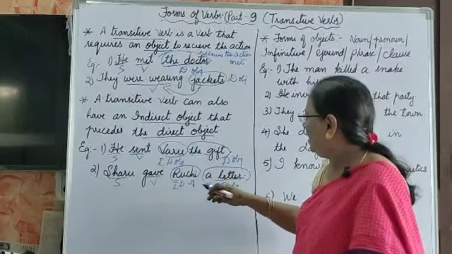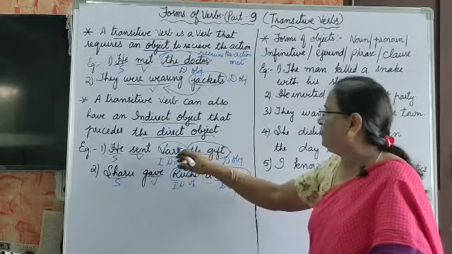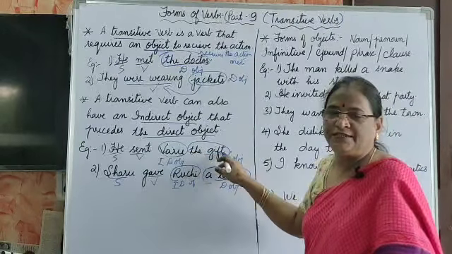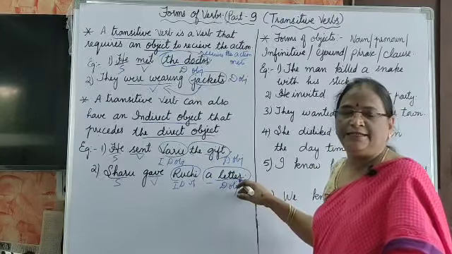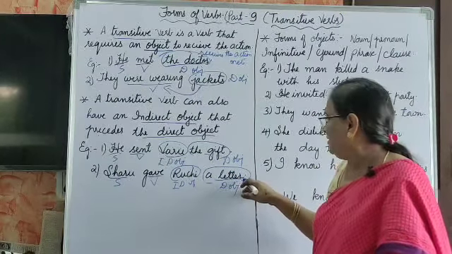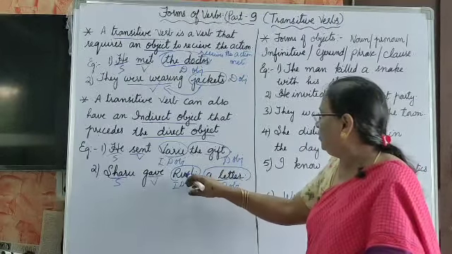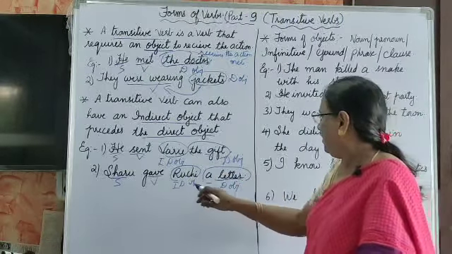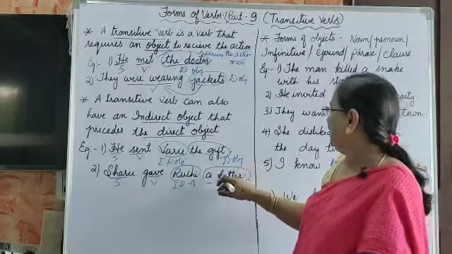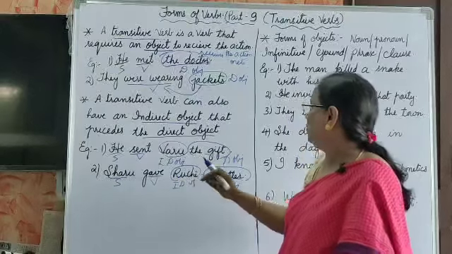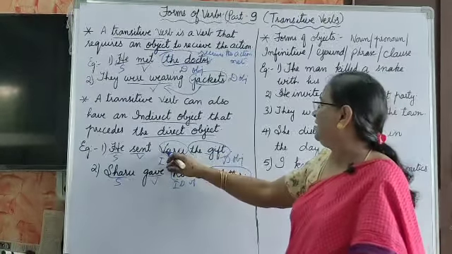The gift is sent to Varu; Varu is the indirect object. In the second sentence, a letter is the direct object, and it is given to Ruchi. Sheru gave Ruchi a letter, so the letter is given to Ruchi. The gift is the direct object and Varu is the indirect object.